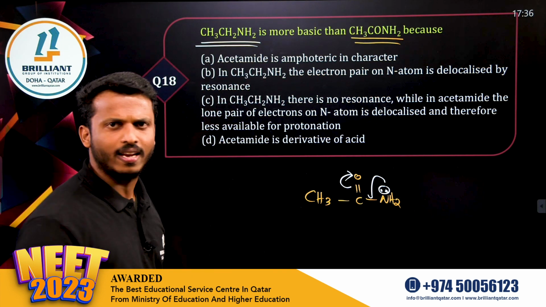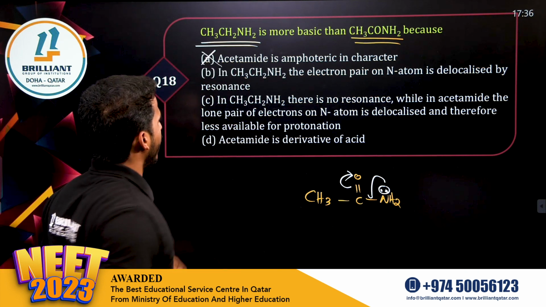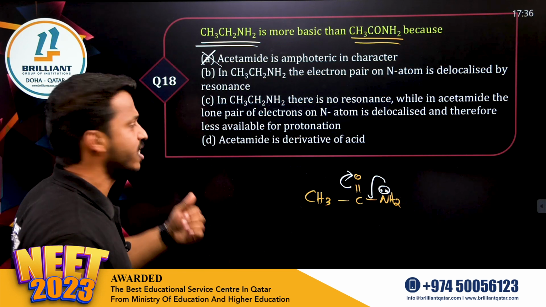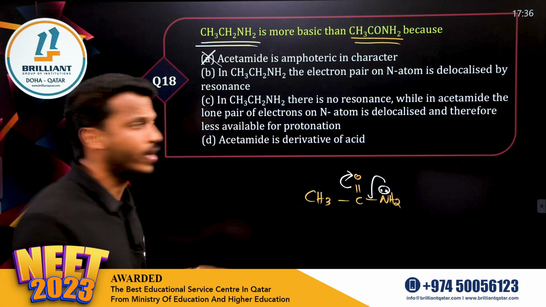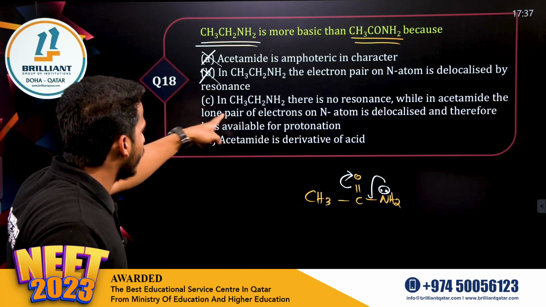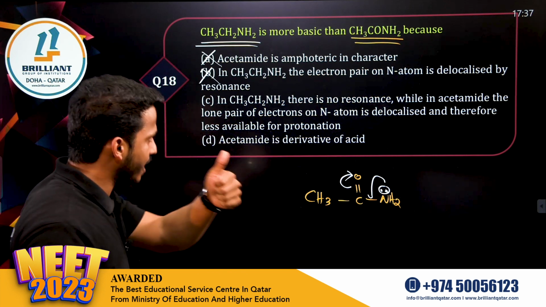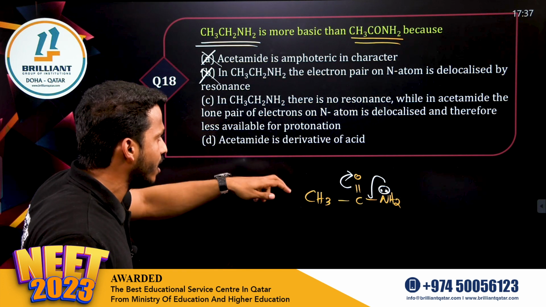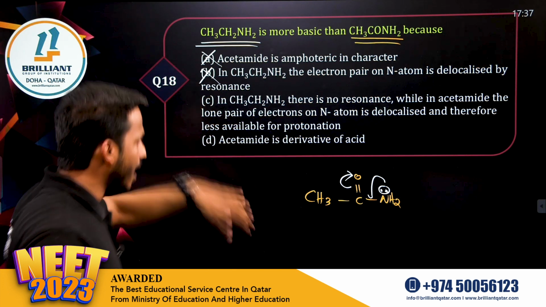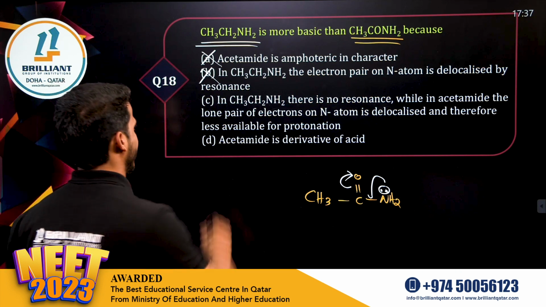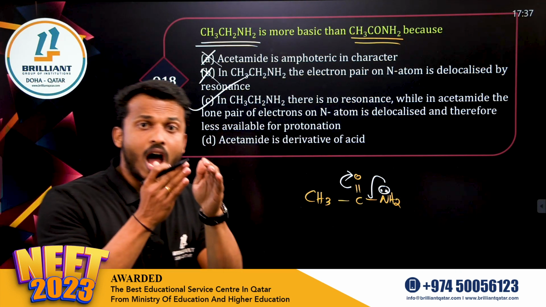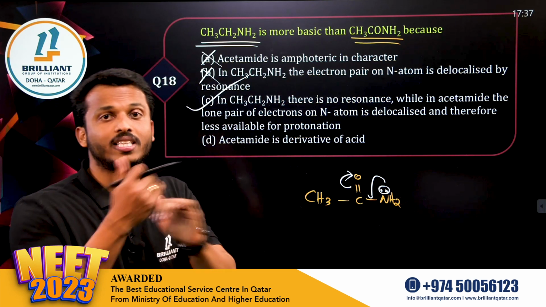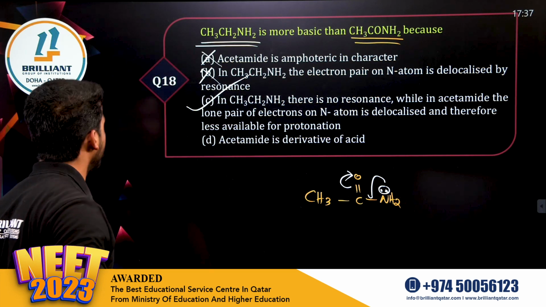Acetamide is amphoteric in character. That's not the reason, right? In the first compound, the electron pair on the nitrogen atom is delocalized by resonance. No, in the first compound, there is no resonance. Option C, in the first compound, there is no resonance. Yes, correct. While in acetamide, the lone pair of electrons on the nitrogen atom is delocalized and therefore less available for protonation. Yes, option C is correct. So, dear all, amines are more basic, amides are least basic, because in an amide there is a chance to make resonance. Okay.